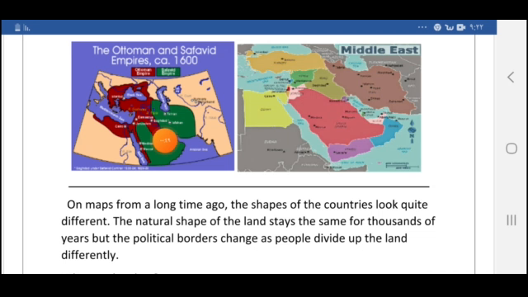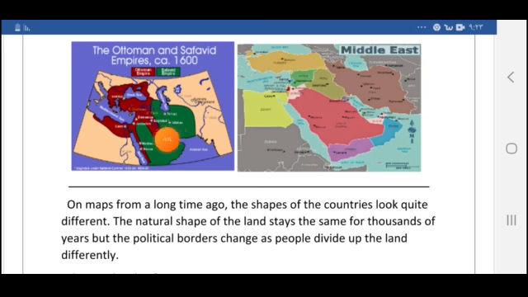This means that the Middle East was controlled only by two big empires in the year 1600, about 400 years ago. But this one is divided into so many colors. Here we have one color for Egypt, a different color for Yemen, a different color for Saudi Arabia, Oman, Iraq, Turkey, Iran, and so on. So we have so many different colors.